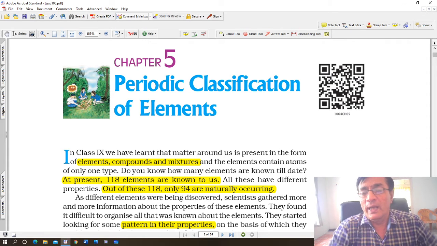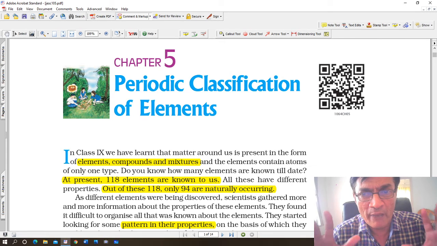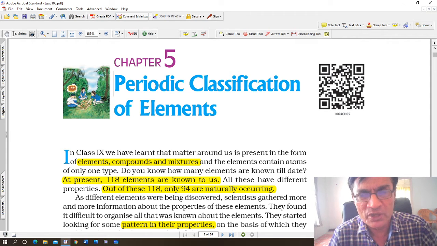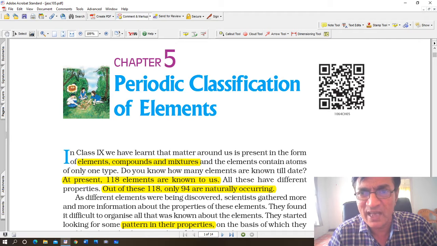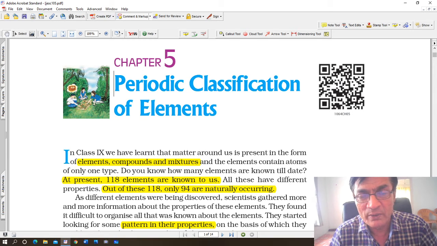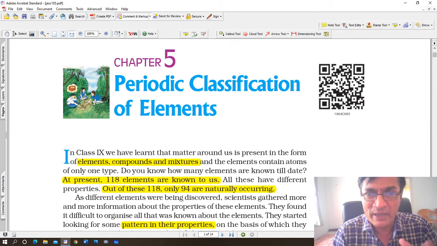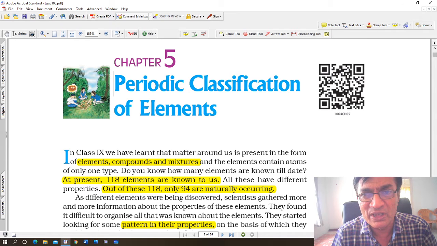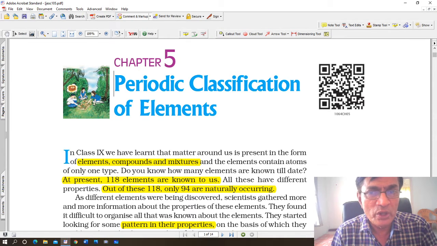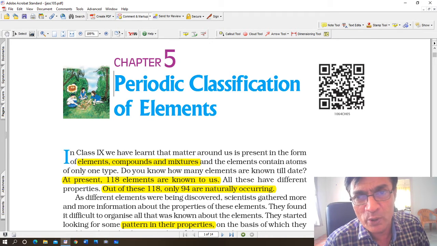So once again, for periodic classification of elements, go through it and have a good look at the modern periodic table. See what metals and non-metals are and where they are located. Where are metalloids, how many groups and periods are there, and what are the rare earth metals, that is the lanthanide and actinide series, where do they start and where do they end. You must also look at how electronegativity and metallic character increase and decrease, and at atomic radius increasing and decreasing. These are some of the properties of the modern periodic table.